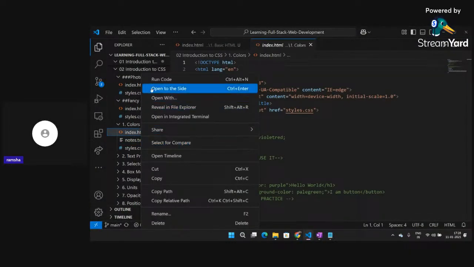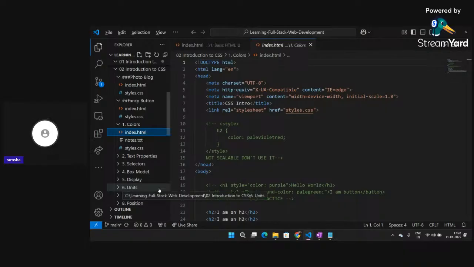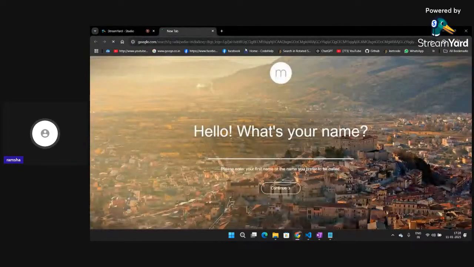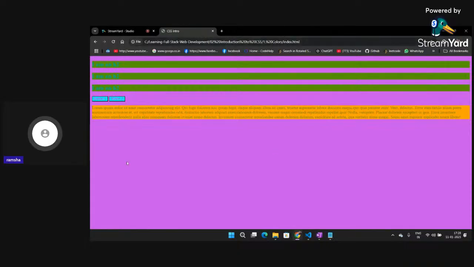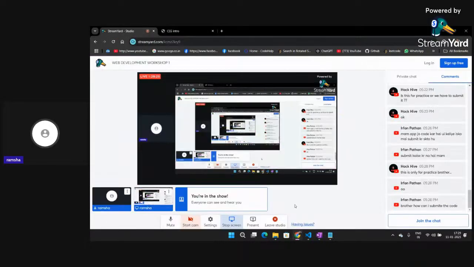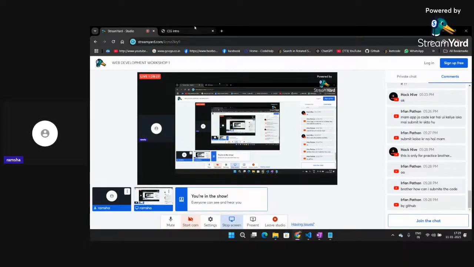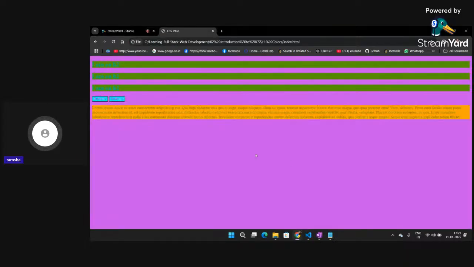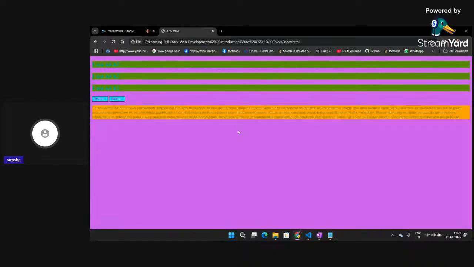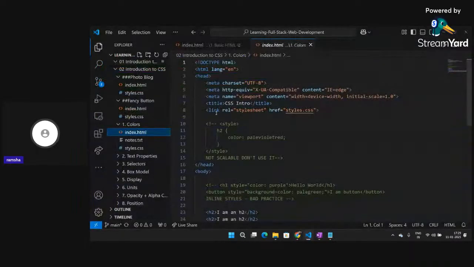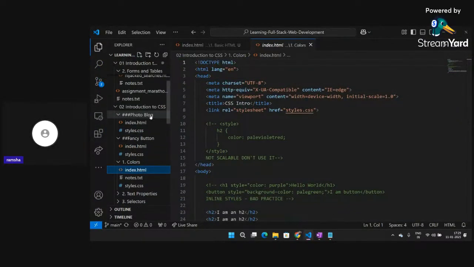Copy the path, paste this in the browser in place of this. So you can see you can add colors to your browser. How can we create different colors for our HTML code? This is handled by Cascading Style Sheets, also known as CSS.